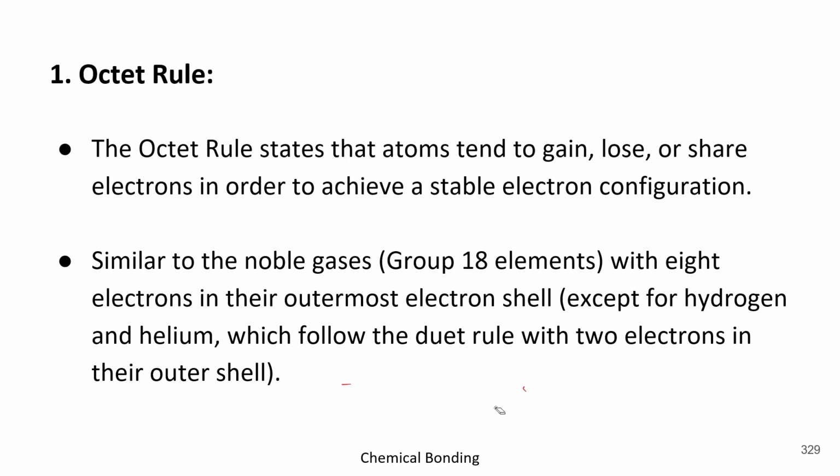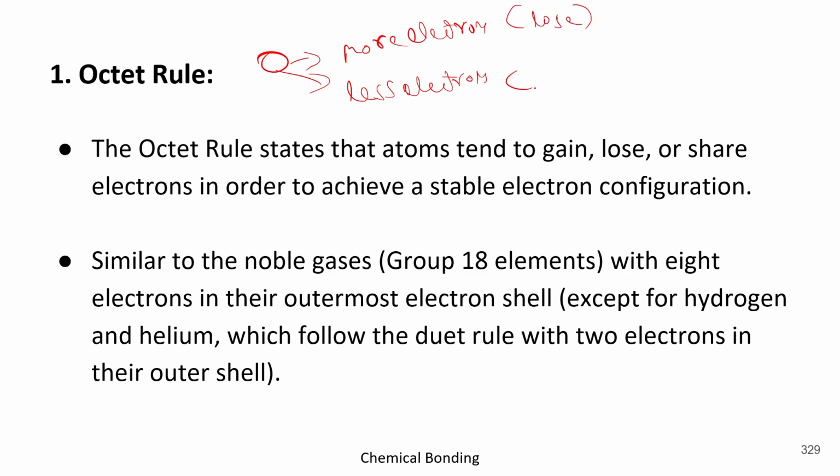Thereafter, if an atom has more electrons or less electrons, how can it get stability? In case of more electrons, it is required to lose them. In case of less electrons, it is required to gain them.